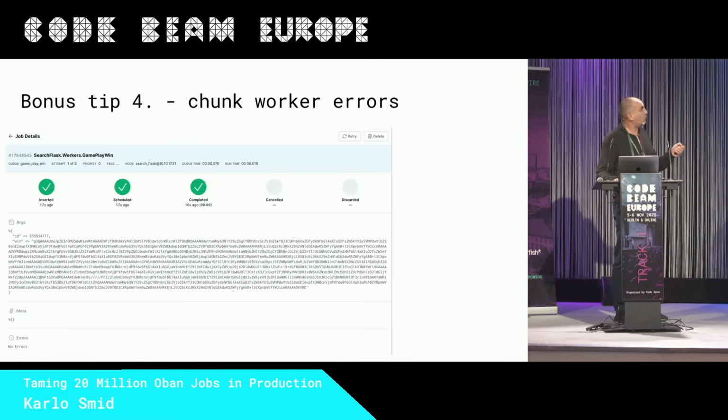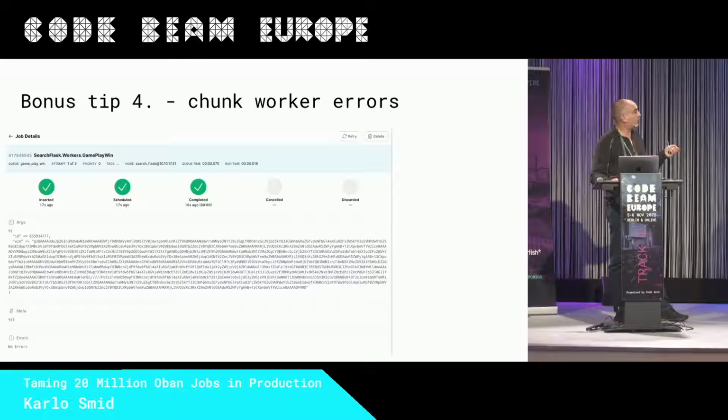And finally, bonus tip 4, why we have this, let's say, dead letter queue or failed currency rates queue. So this is Oban Web, and every worker has it, such as the chunk worker. What we noticed, our payload is string, so we have payload, we have error. Okay, this is an example with no error, but if you have an error, you will get the error exception here, especially if you do not handle the error case. Then we hit retry, let it process, and the job passed.